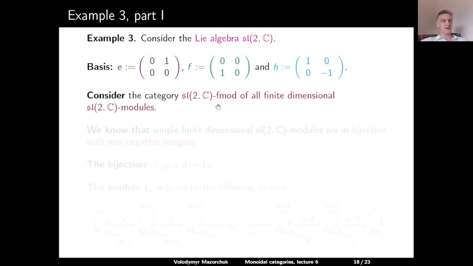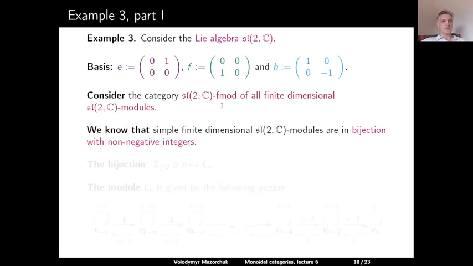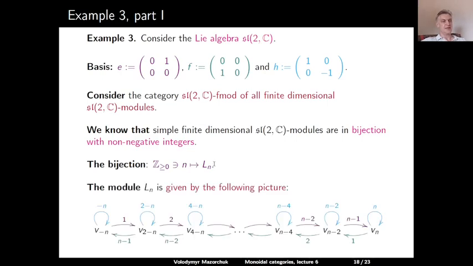Consider the category of all finite-dimensional sl2 modules. So this is a fusion category, we saw this, and we know that simple finite-dimensional sl2 modules are in bijection with non-negative integers. So for a non-negative integer n, we denote by Ln the corresponding simple module. This module has dimension n plus 1, and the action of the basis elements E, F, and H in this module is given by the following picture. So the module Ln has a basis consisting of the vectors Vn, Vn minus 2, Vn minus 4, and so on, all the way down to V minus n.